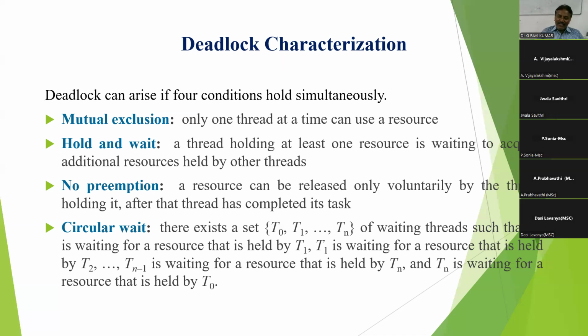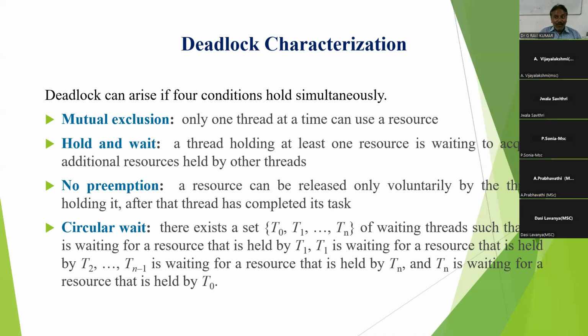And the third condition, no preemption. What is called preemption? A process holding a resource, and the resource is taken away early.